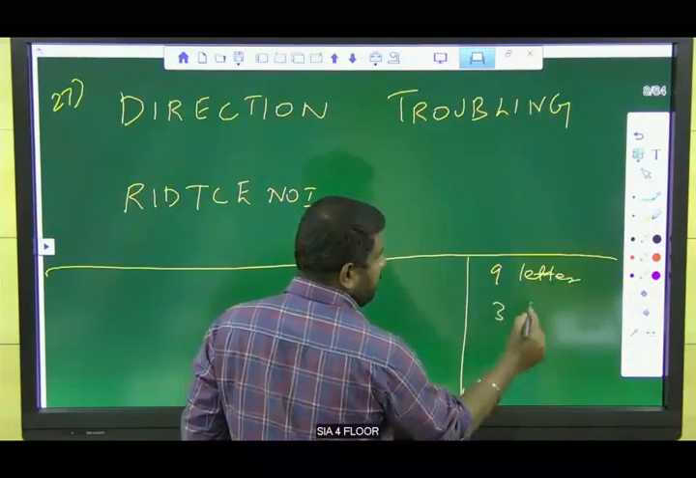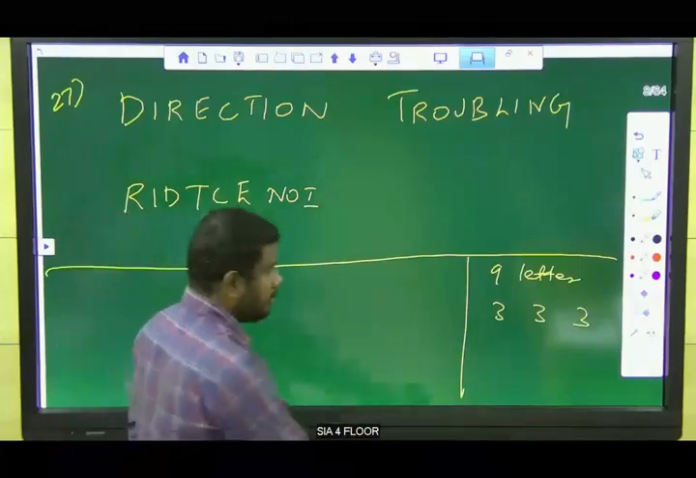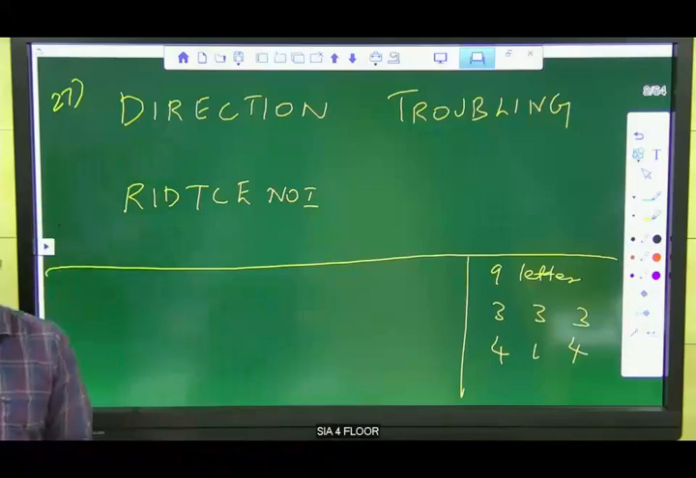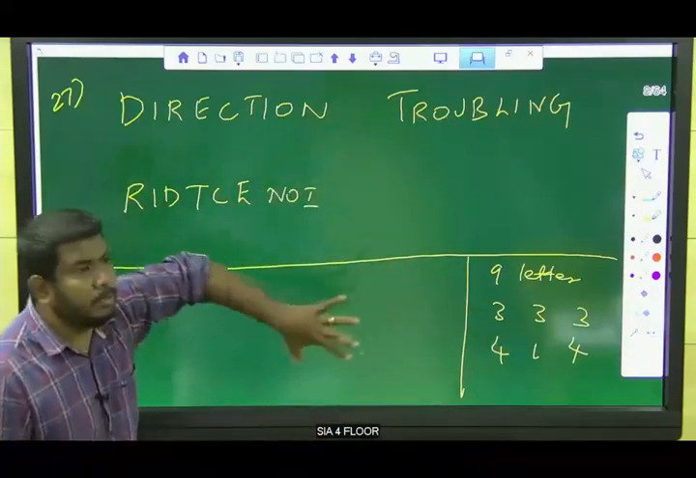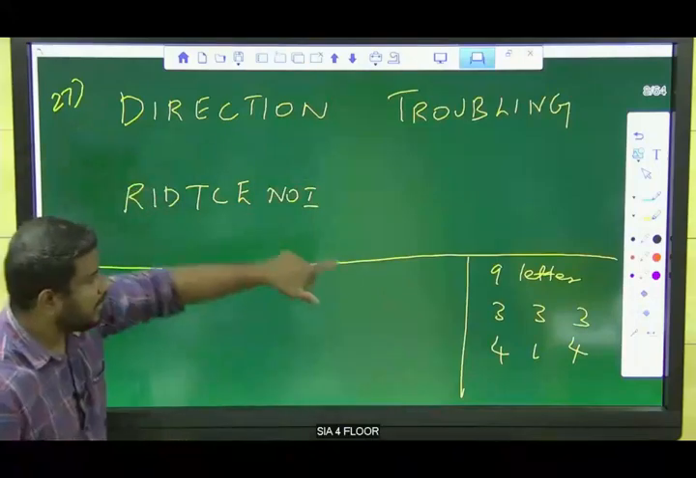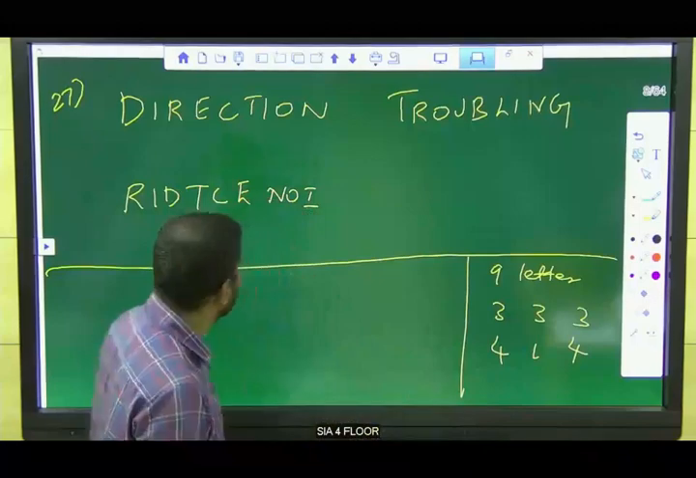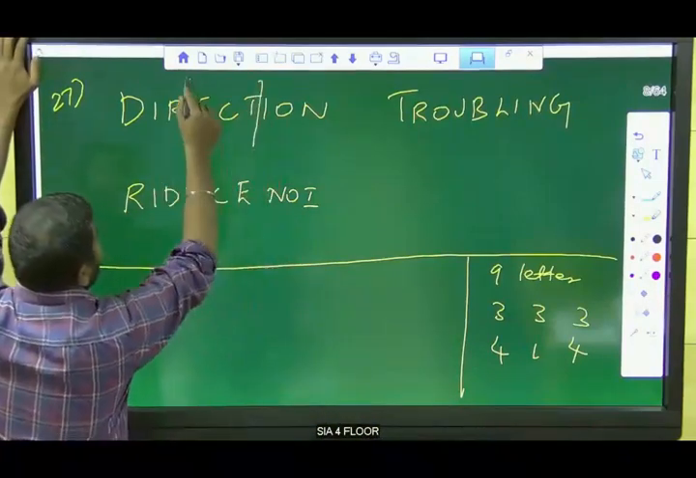Like this: three, three, three. We can split a nine-letter word like this only. So they will use these two patterns to code. Always 3, 3, 3 or 4, 1, 4. They will take it like this. Now we will take it like 3, 3, 3.